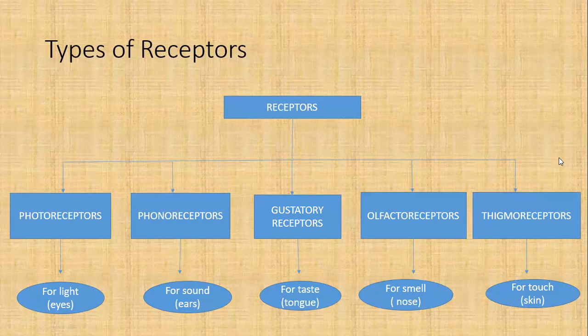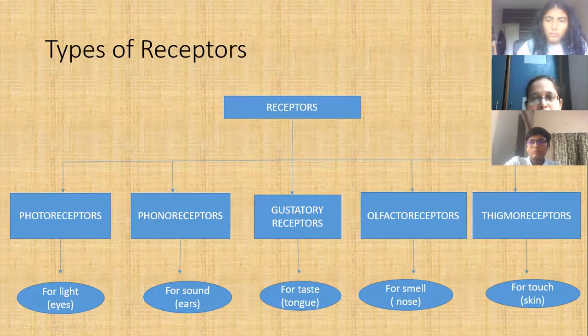Is it clear to everyone? Anyone having any doubt at this moment, they can ask. Receptors are a very important part. If it is clear to you, you are able to understand the reflex action also.